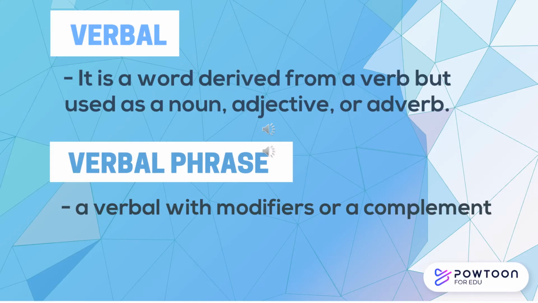Let's continue. So verbal, it is a word derived from a verb but used as noun, adjective, or adverb. So this time, they function as a noun, adjective, or adverb, though they are still derived from a verb. So verbal phrase, it is a verbal with modifiers or complement. When we say modifiers,